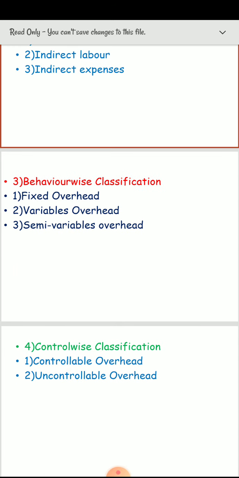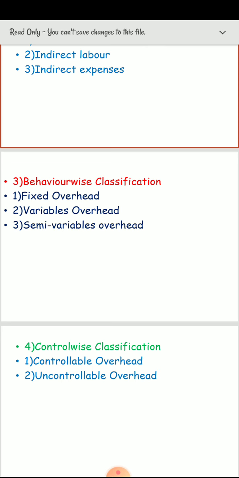Next, the fourth one is control-wise classification of overhead. Control-wise classification of overhead is defined on the basis of a cost chargeable to the cost center which can be influenced by the action of the person in whom control of the center is vested. Thus, costs whose size can be influenced significantly by a particular level of authority in the organization are termed controllable costs.